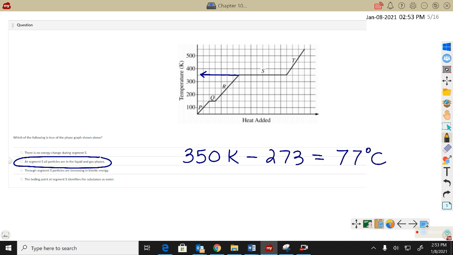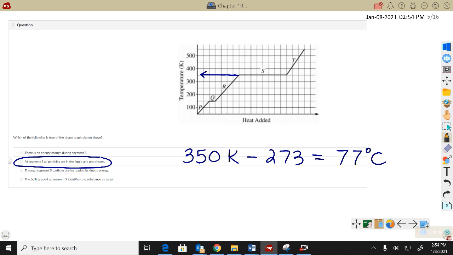We're going to be stuck up there at the boiling point until the entire sample changes phase. And so at segment S, there is no increase in kinetic energy. That's temperature. That would be segments P, R, or T, where it's all one phase, and I'm increasing the temperature, making the particles move faster.